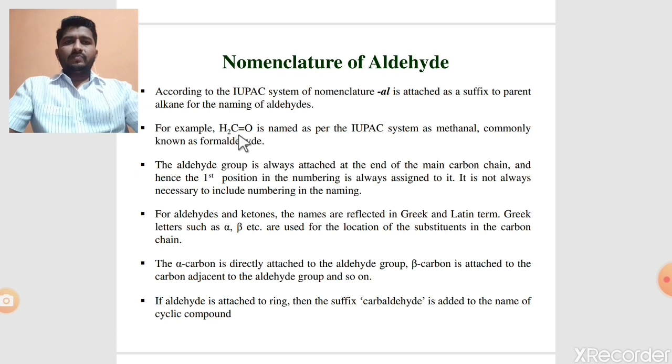For example, CH2O is named as per the IUPAC system methanal. In case of this CH2O, in the longest continuous chain of carbon atoms there is only one carbon, means the parent alkane is methane. In methane, the last E is replaced by the suffix "al". It gives the final name methanal, and methanal is the IUPAC name of this compound CH2O. It is commonly known as the formaldehyde molecule.